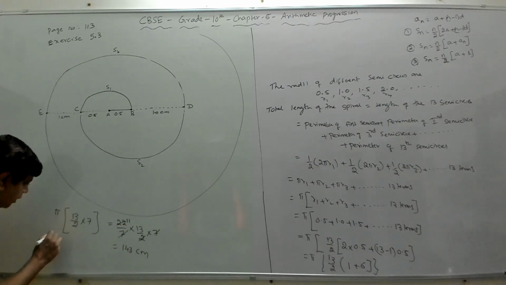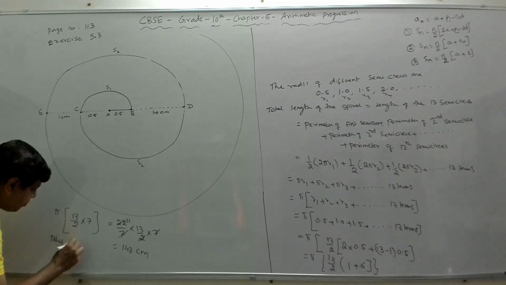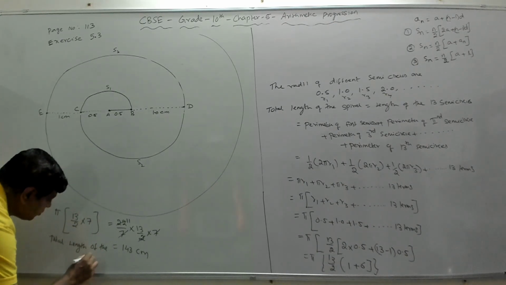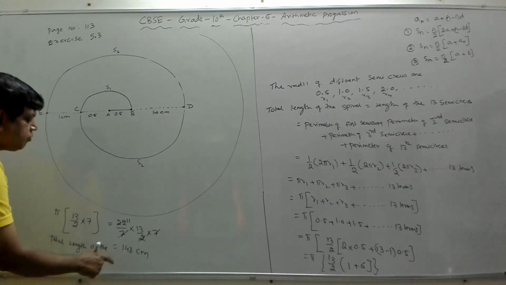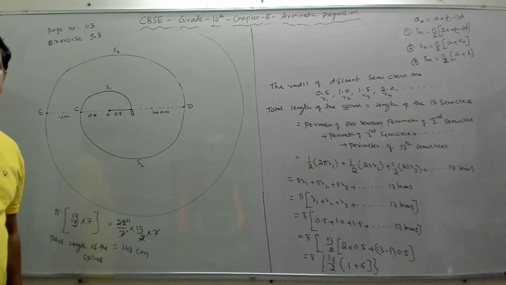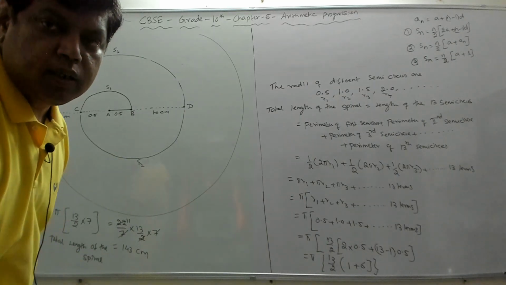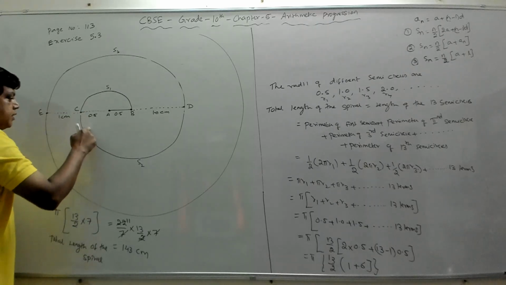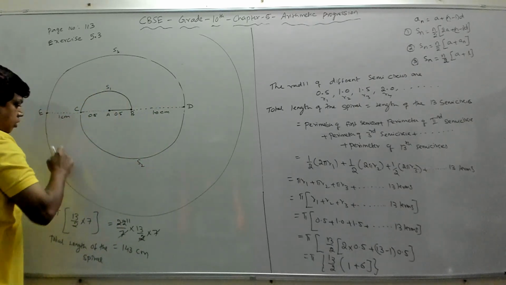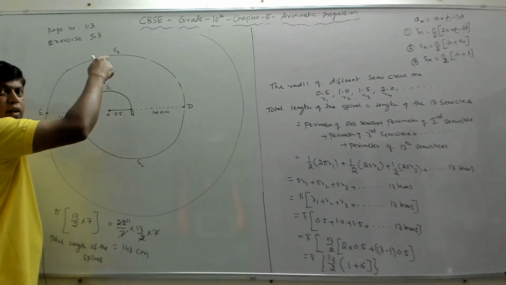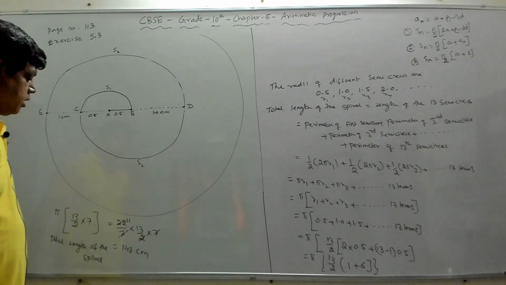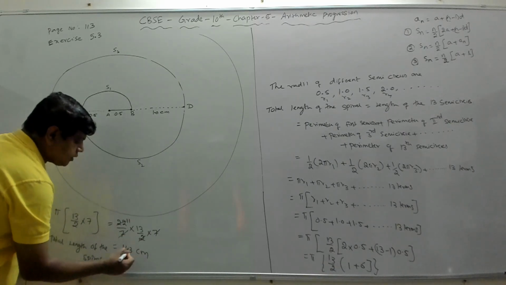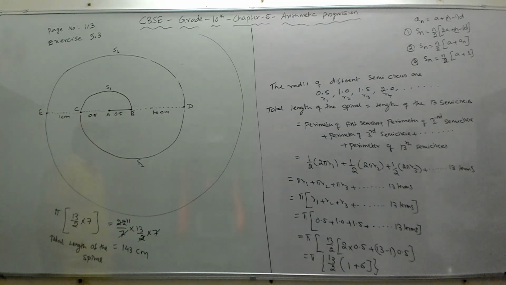So total length of the spiral is equal to 143 centimeter. That is the total length of the spiral for 13 semicircles. So if you add this length plus this length plus this third length, fourth length, fifth, sixth, like that, if you add till 13 semicircles, the total length of the spiral will become 143 centimeter. So this is your answer.